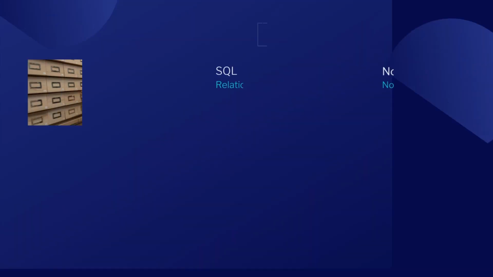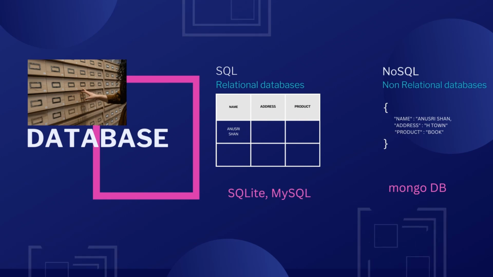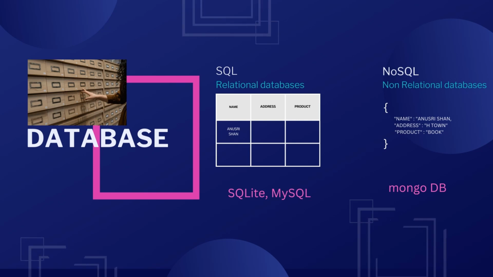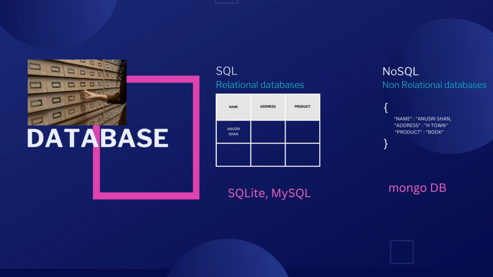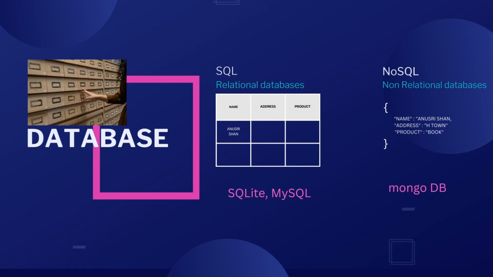So we can go back to our database description. When it comes to SQL or relational databases, data is represented using a table with rows and columns. And when it comes to NoSQL, it is represented using JSON format. We will be covering it in later sessions. The main SQL software that we are going to cover here is SQLite and MySQL. And for NoSQL, we will be using MongoDB. MongoDB, MySQL, and SQLite are database management systems by which we fetch data, perform multiple operations on data, and insert data.